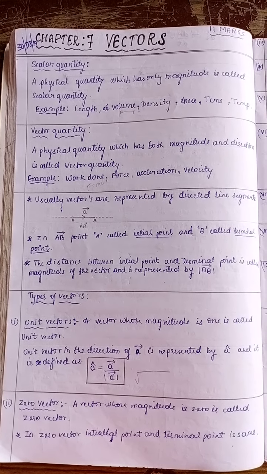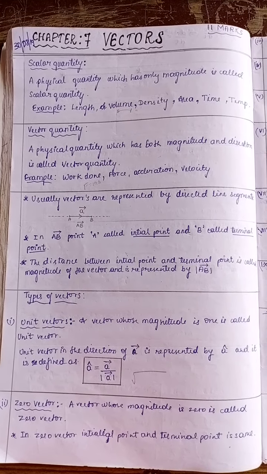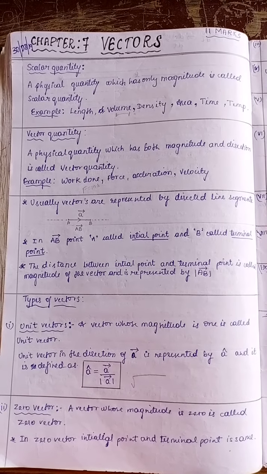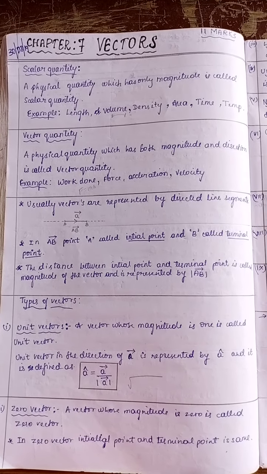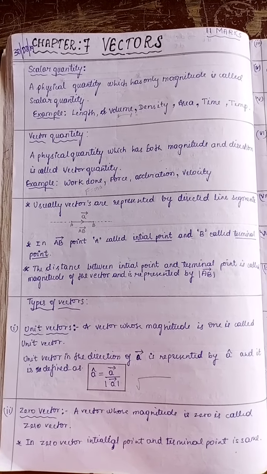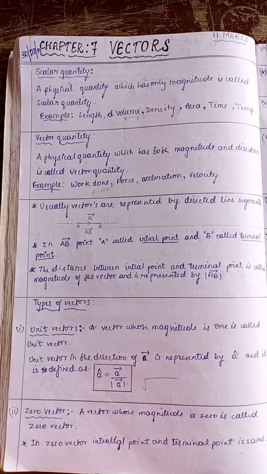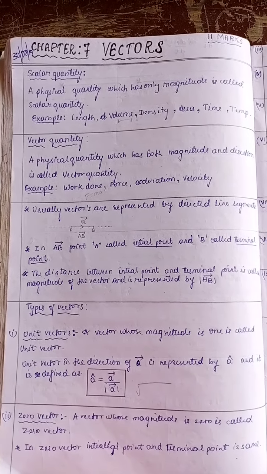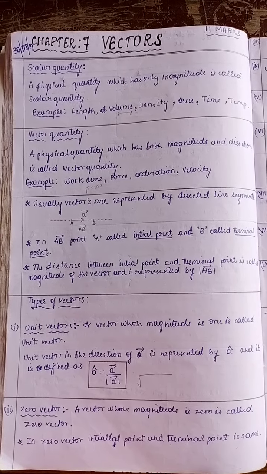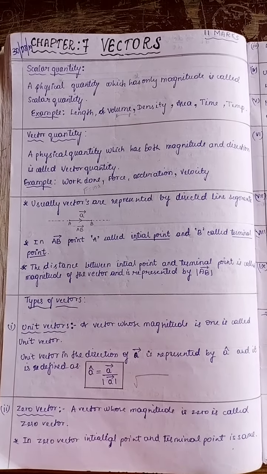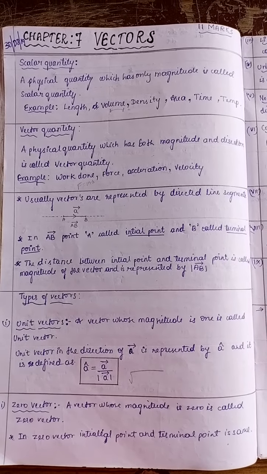Hello dear student, now let us see the next chapter in algebra, that is vectors. The applications of mathematics are concerned with physical quantities that possess both magnitude and direction. Direction means the path in which a particle or any object is moving. Magnitude means either length, volume, or density. It is one value that is called a magnitude.